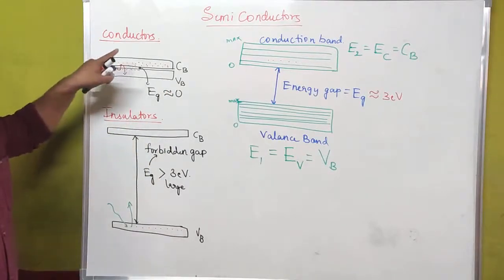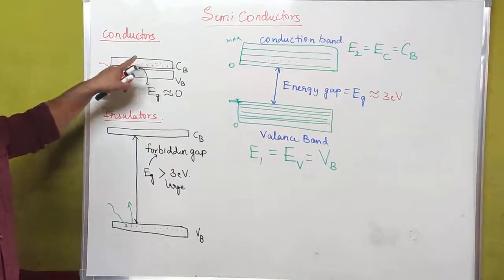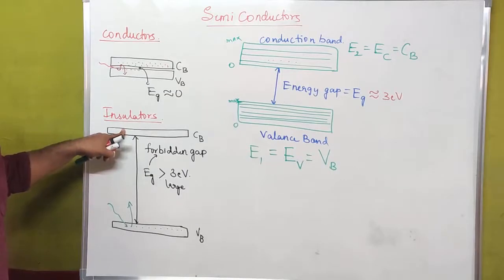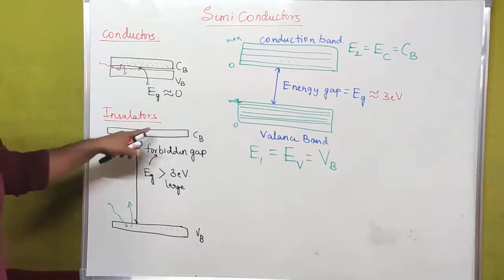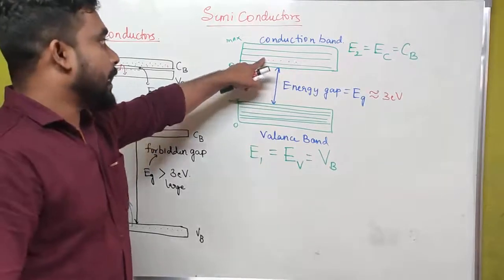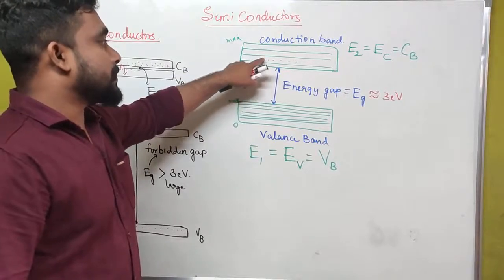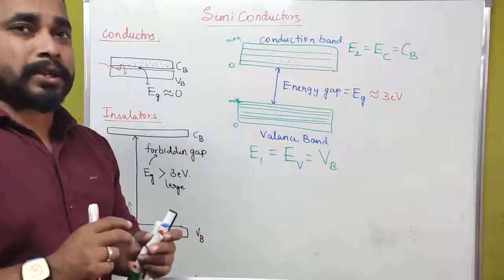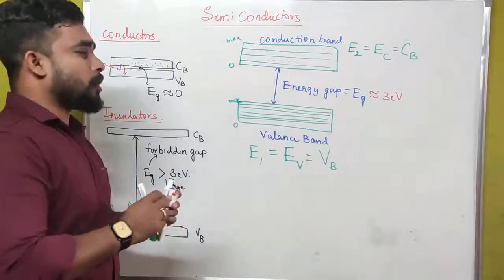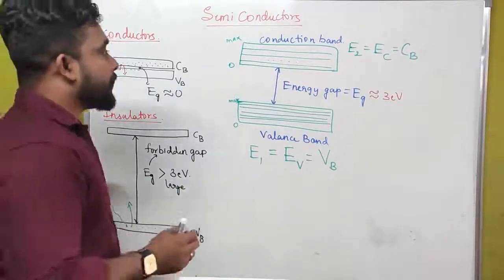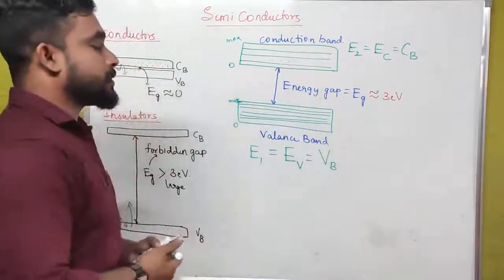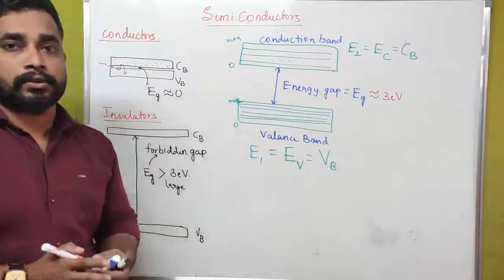Conductors have a large number of free electrons in the conduction band. Insulators don't have any free electrons in the conduction band. In semiconductors, the number of free electrons in the conduction band is moderate, meaning medium. The energy gap of a semiconductor is approximately 3 electron volts.